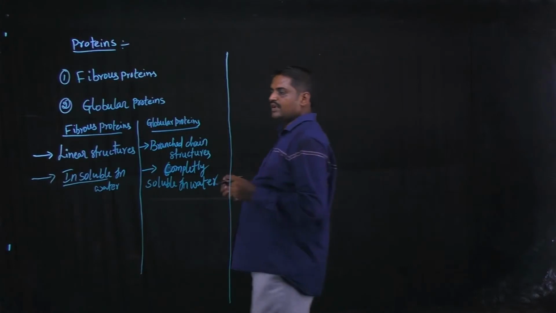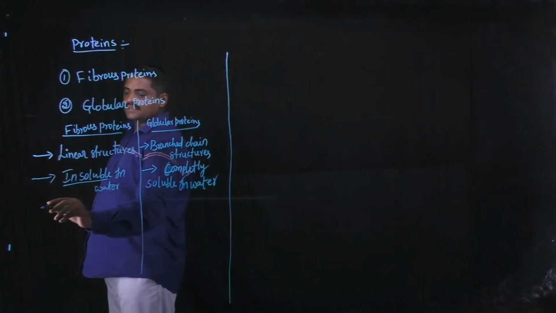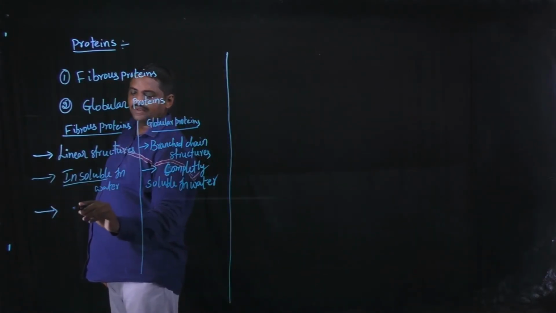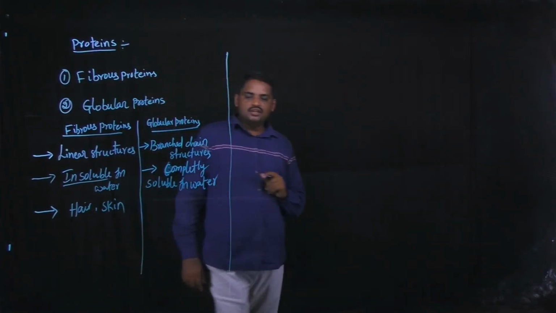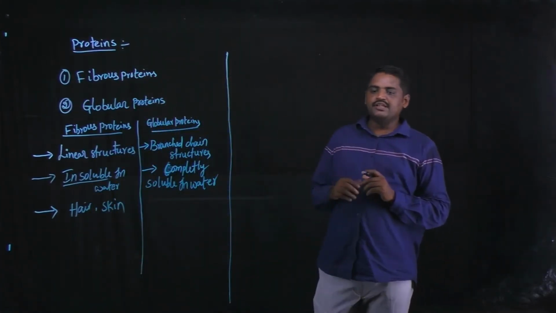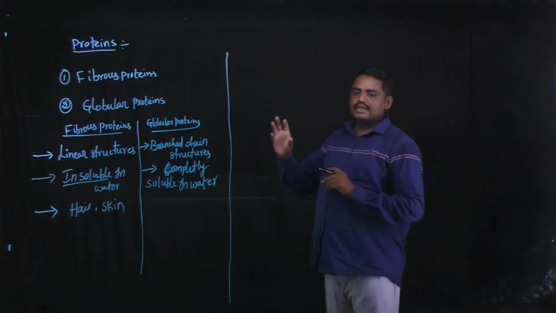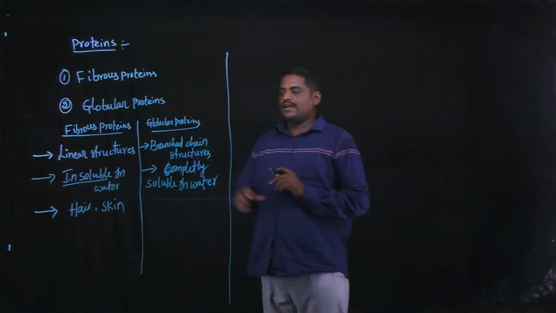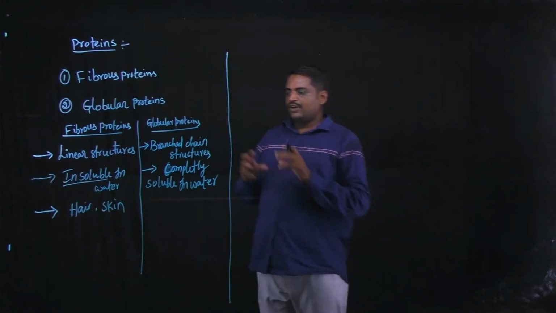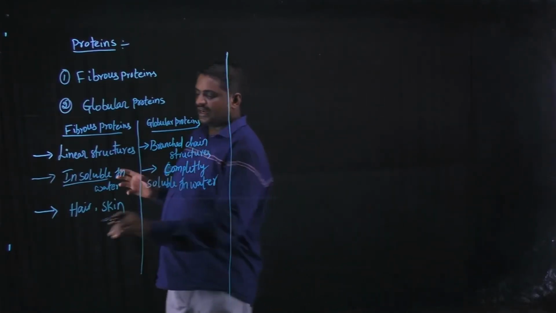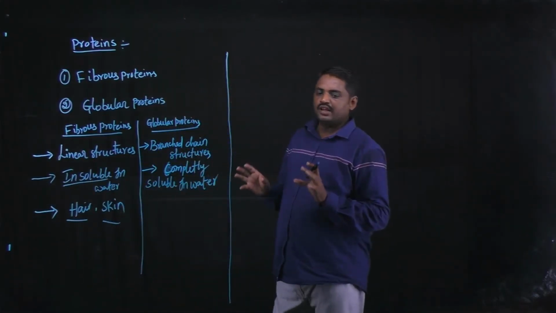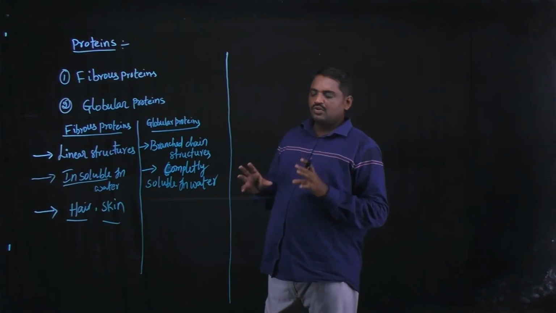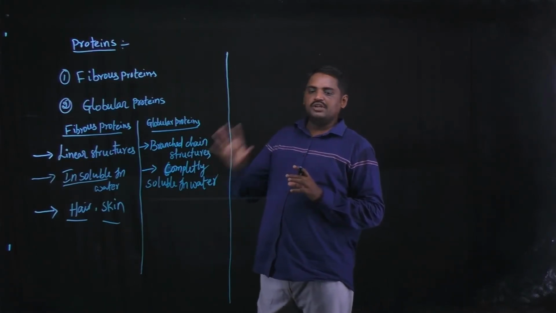Next, some examples of fibrous proteins: hair and skin. Hair and skin both are fibrous proteins. In the human body, hair and skin are both observed, and they do not dissolve in water.